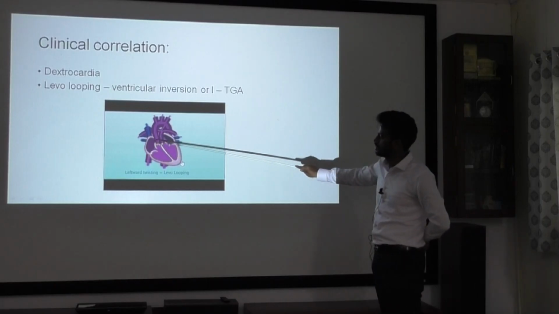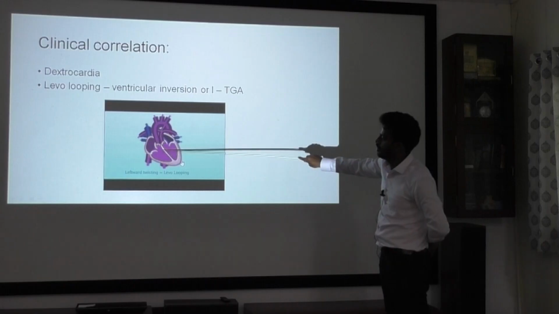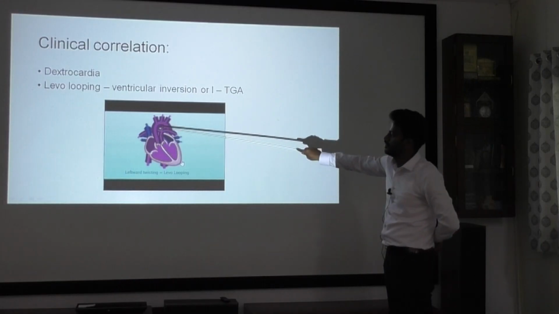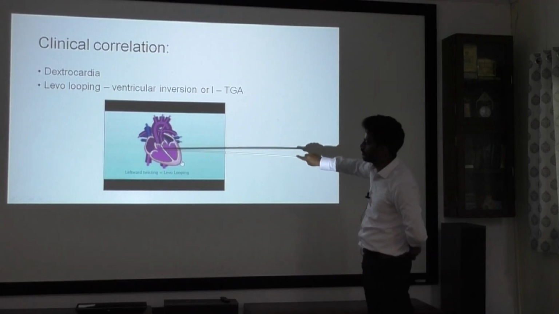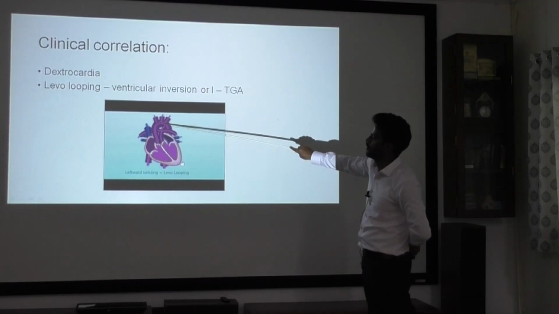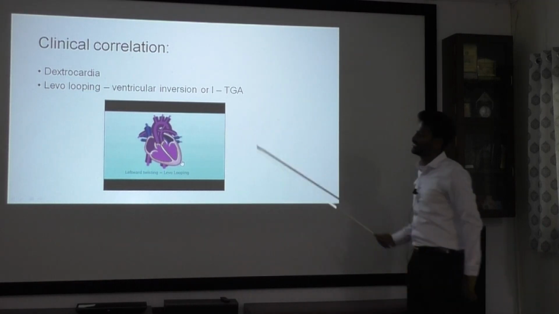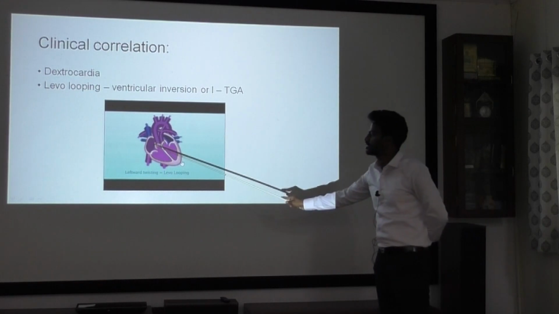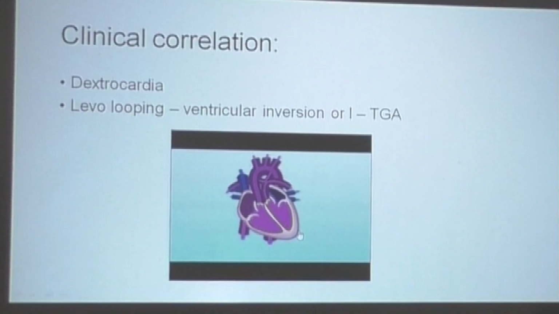Here what happens is your left atrium will give to the right ventricle and the right ventricle will give to your pulmonary trunk. Simultaneously here, the right atrium will give to the left ventricle and then the left ventricle to the aorta. So this is known as LTGA. Here also there will be rotation and here also there will be rotation. This is also called ventricular inversion.